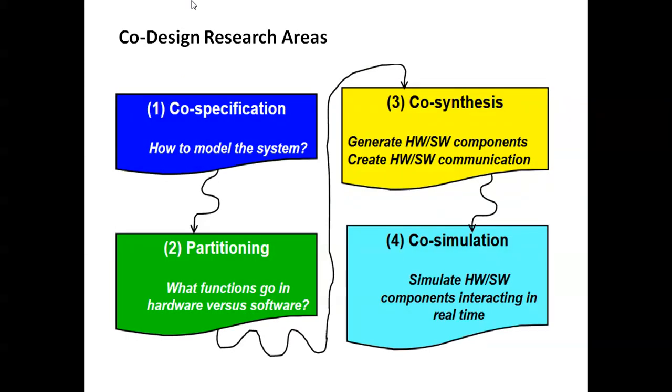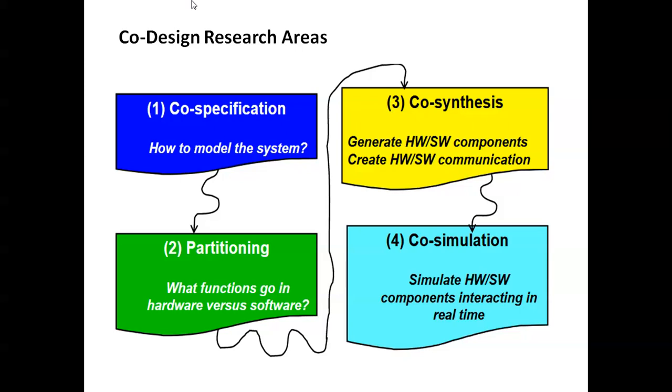And co-design research areas. So what are the research areas in co-design? Number one, co-specification. Number two, partitioning. Number three, co-synthesis. Number four, co-simulation. Co-specification, hardware and software, that is, how to model the system with the hardware and software.